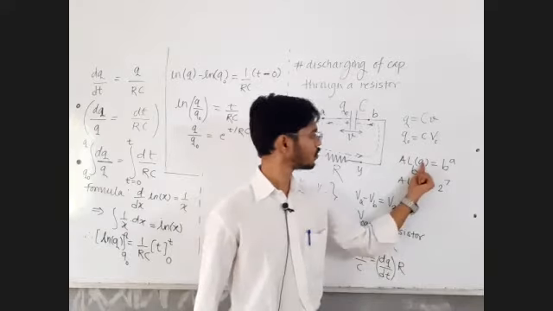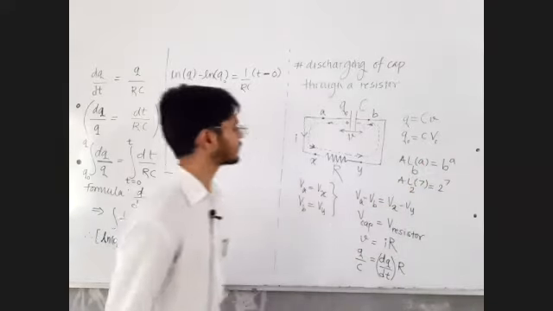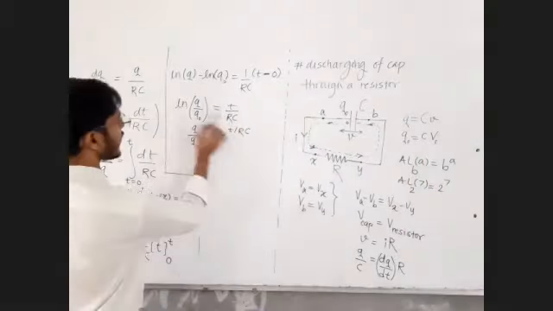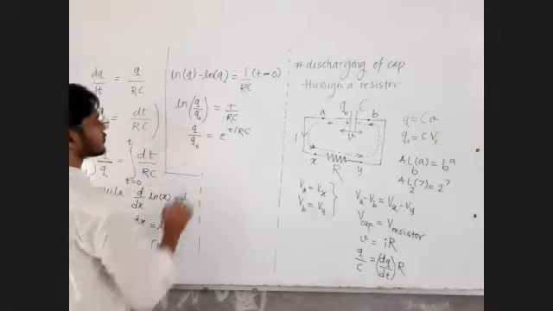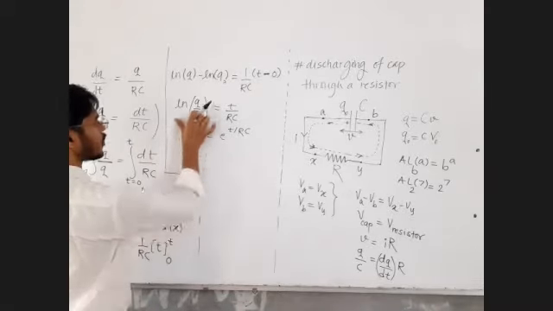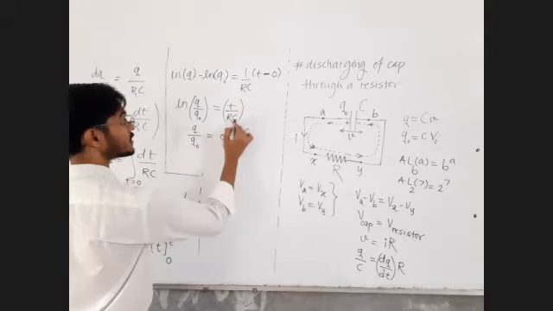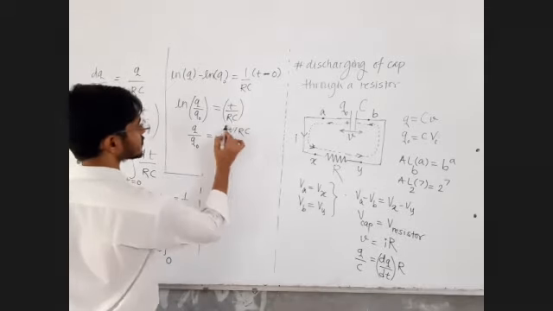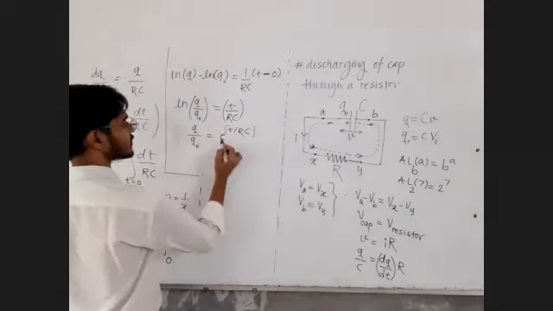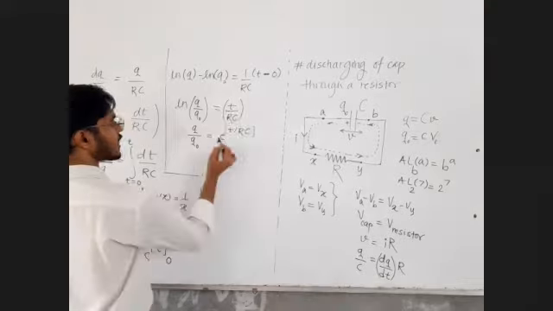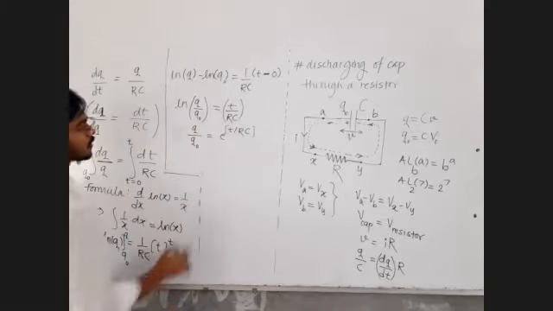So taking anti-log on both these sides, anti-log log cancel. Anti-log of t by RC means e raised to t by RC. Whatever anti-log you want, raise the base to it. What is our base? Anti-log to the base e.